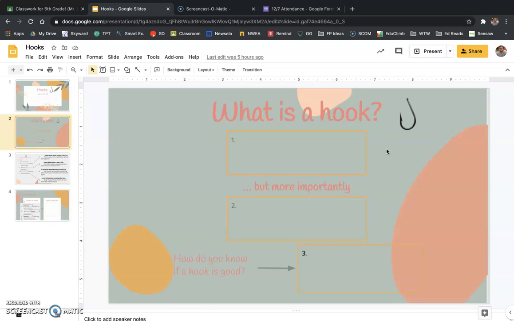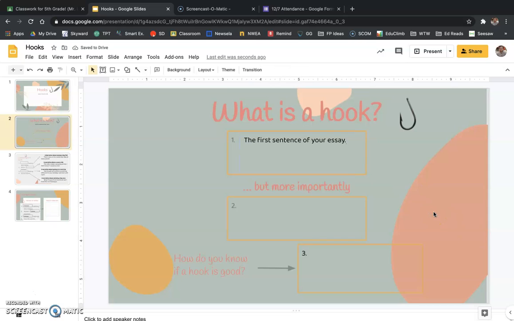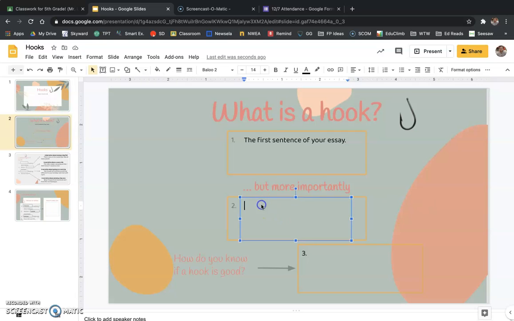Everything that I write down today, I want you to write down. On the last slide, we're actually going to create a hook for your own essay. So, first, what is a hook? Here we go. A hook is, like I said, the first sentence of your essay. That is true. It's the first sentence of the essay that we'll be writing. But more importantly than just being the first sentence of your essay,